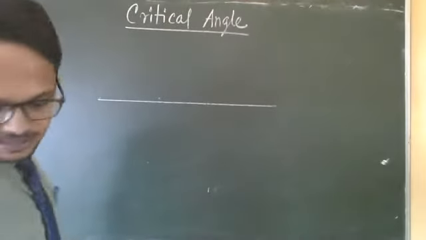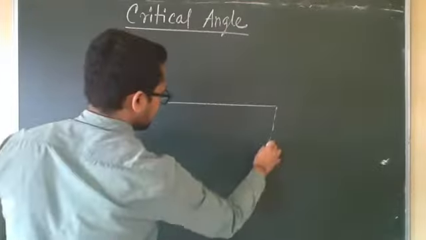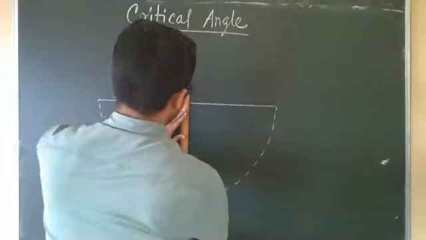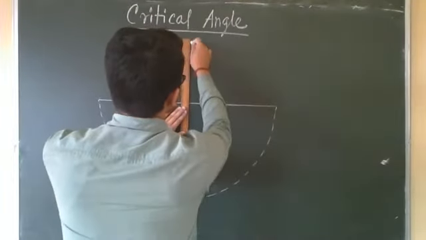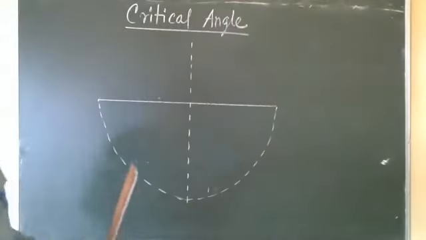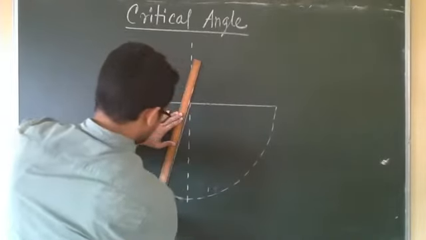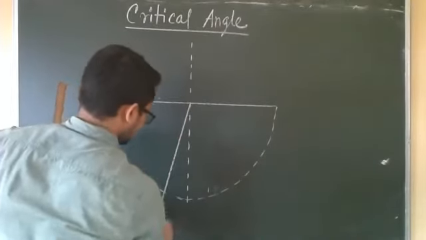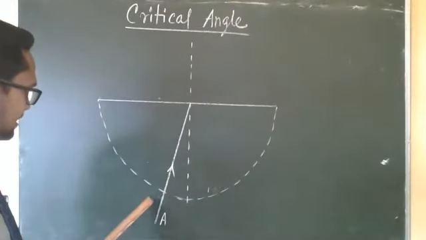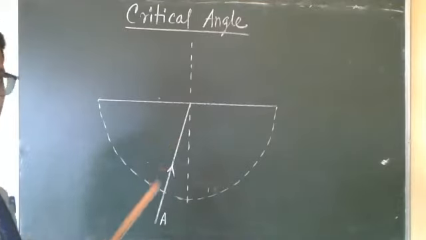Okay, this is the thing, and this is a hemisphere. This is normal. This is normal. This is normal. First ray, A ray. This is A ray. When this light is entering from air into this medium, it will not bend because it is entering perpendicularly, normally.